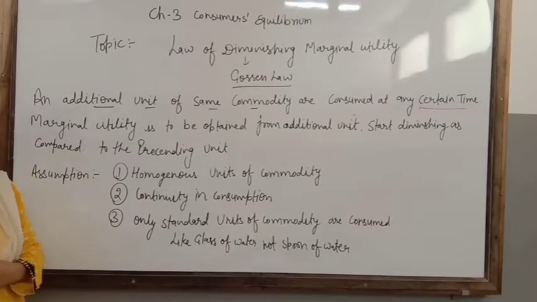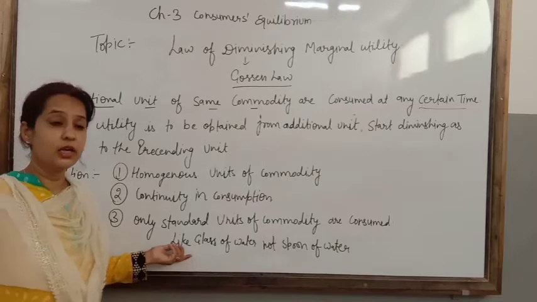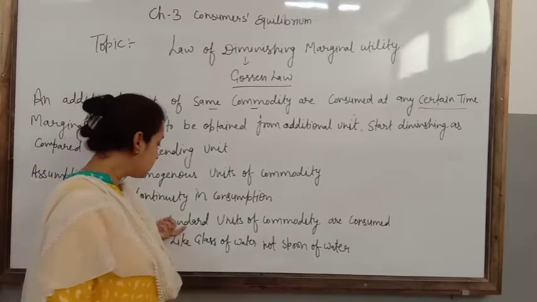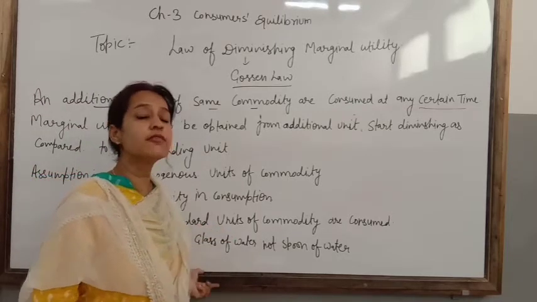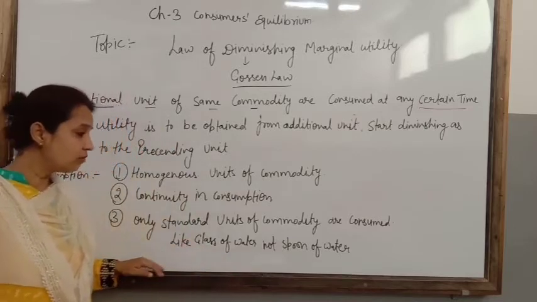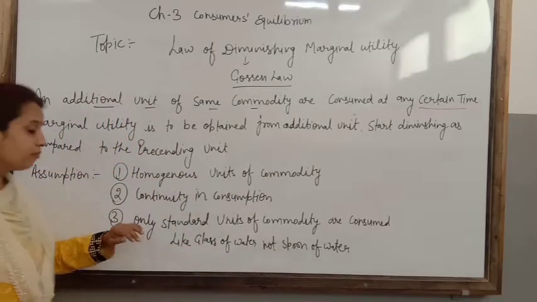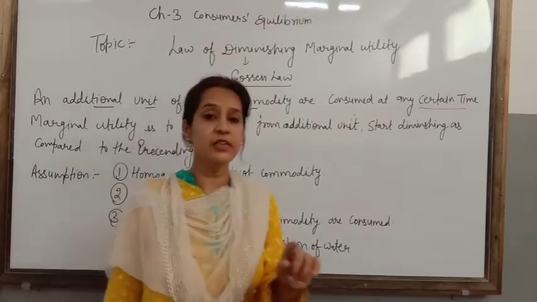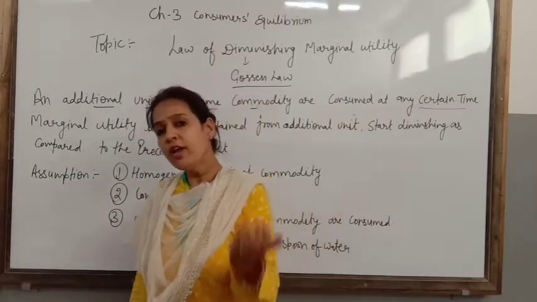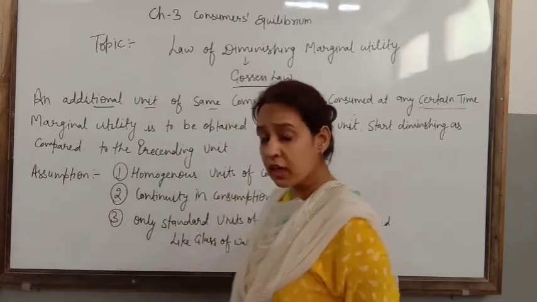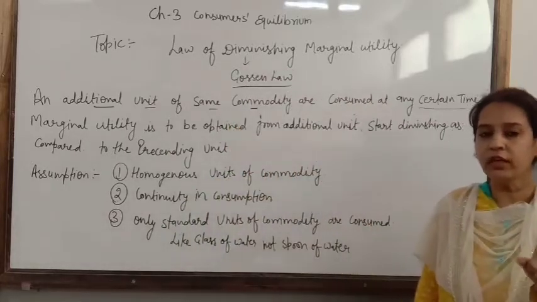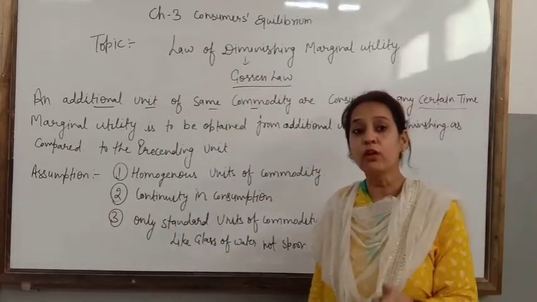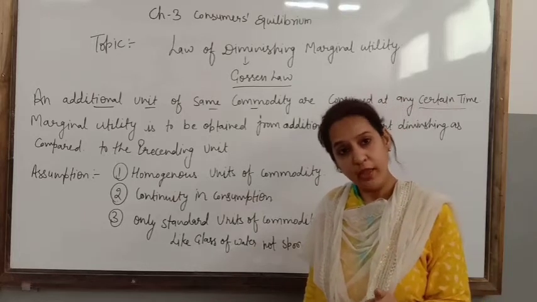Because you have offered me a sufficient quantity, standard units. Because of this, this law will apply. After the second glass, if you offer me a third glass of water, my satisfaction will keep decreasing. Clear?